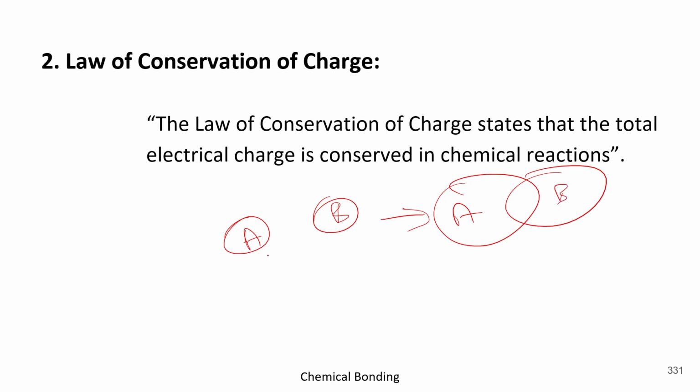Before this, they were separate atoms, and now they are molecules. So before the merger, A and B were separate atoms, but after the merger, both A and B got combined and it is a molecule.